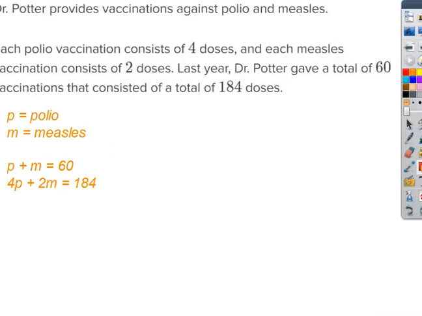And now I'm going to start guessing polio and measles until I have found two numbers that add up to 60, and then 4 times polio plus 2 times measles is equal to 184.